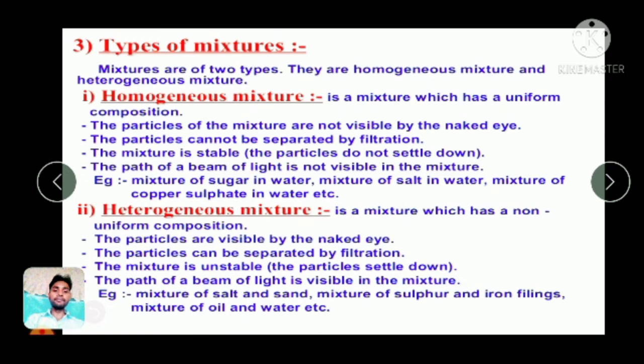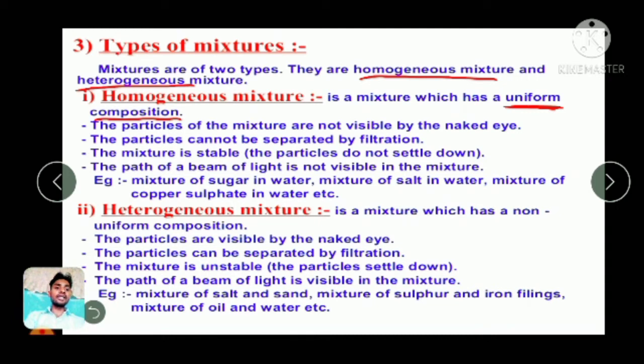Now we discuss the types of mixtures. We know there are two types of mixture, the homogeneous mixture and the heterogeneous mixture, and the definition is actually very simple. So we will talk about both of them stepwise. First we discuss the homogeneous. In the case of homogeneous, you need to know that it is uniform. Uniform means you will find it completely similar at every place, so its composition is uniform.